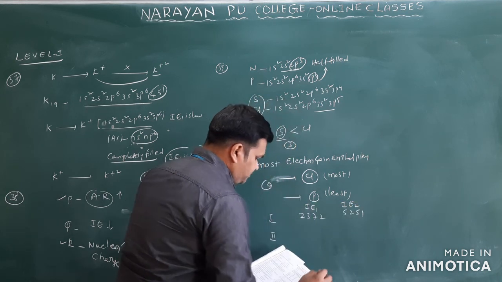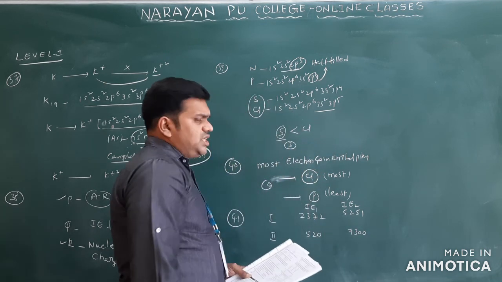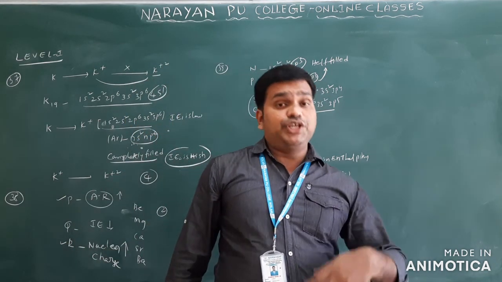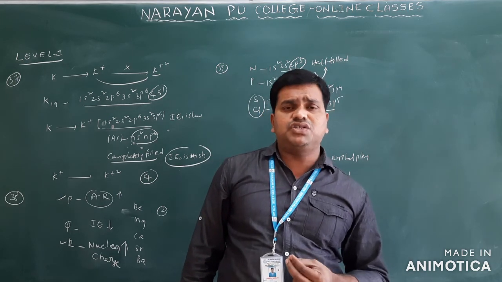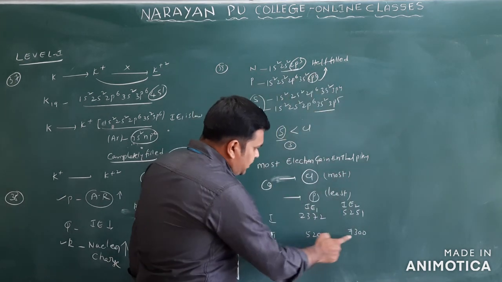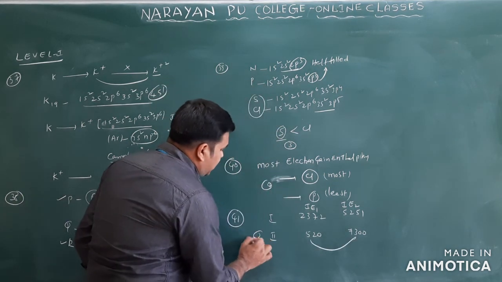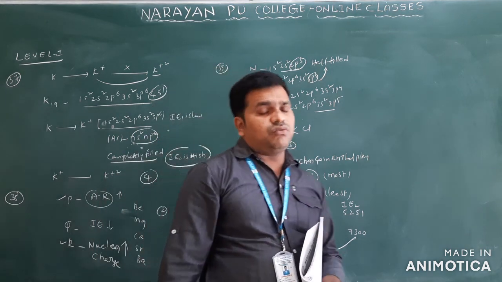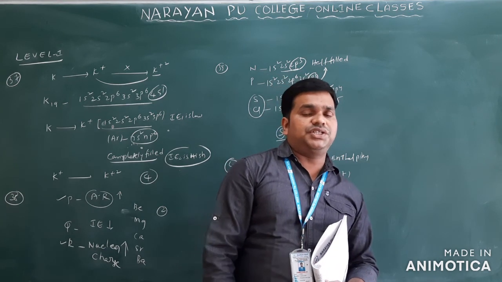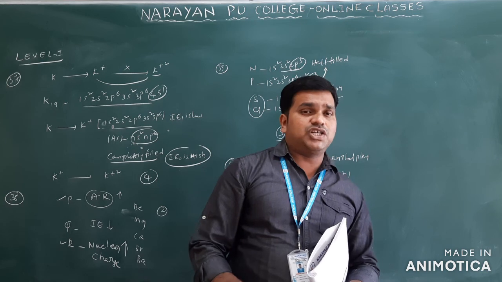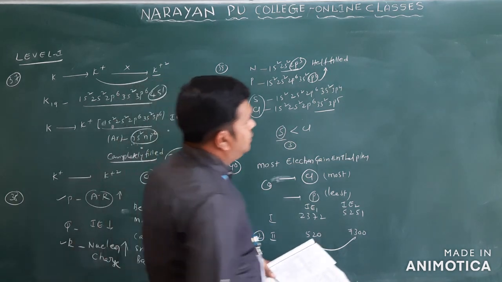And the second one is 520 and 7300. Generally IE1 is least and IE2 is more. In an alkali metal, IE1 is least because we can easily remove the electron, but IE2 is the highest. So you will take option 2 only. Why is IE2 more? Because after removal of one electron, it gets the nearest noble gas configuration, so removal of another electron is difficult. It requires a more amount of energy only. This is question number 41.